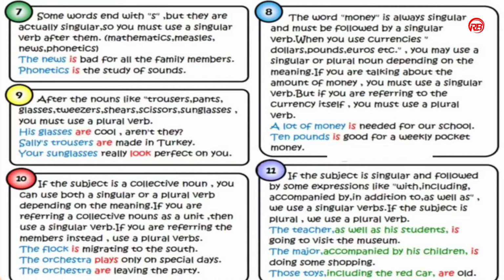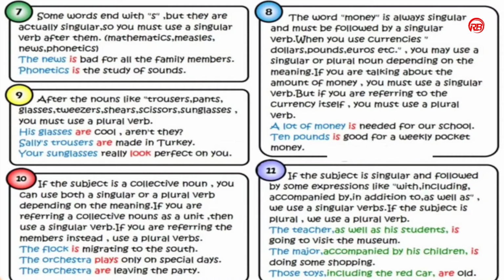Okay. If we use the word money, it always comes in the singular form. We should not use a plural verb for the term money. In case we are using currencies, dollars, pounds, rupees, it depends on the sentence. If it is singular, we can use a singular verb. If it is in the plural form, we can give a plural verb. Here I have given you a few examples. A lot of money is needed for our school. Ten pounds is good for a weekly pocket money.